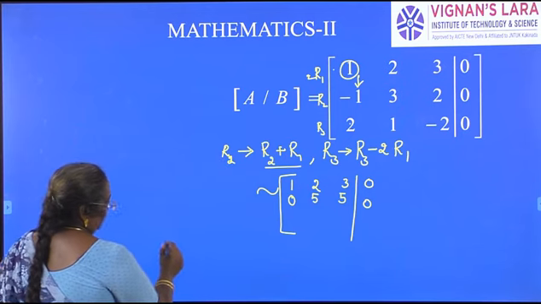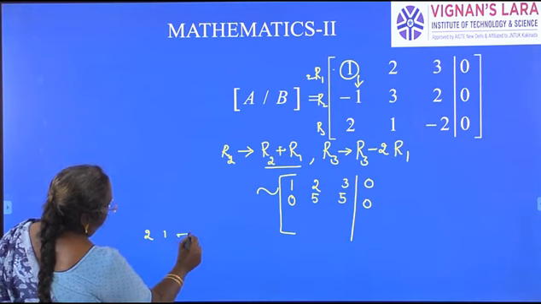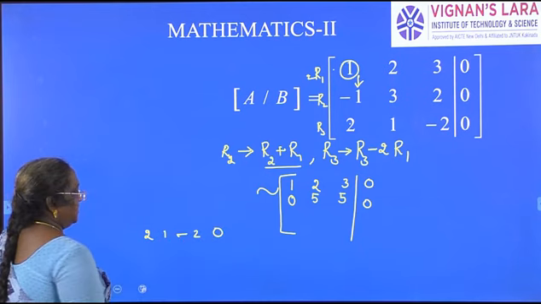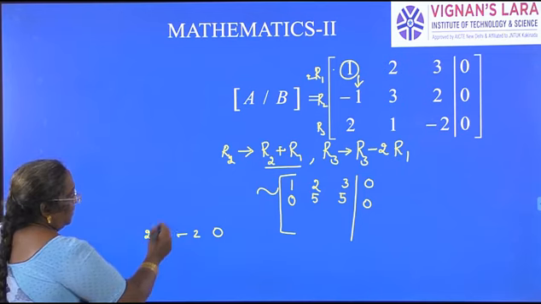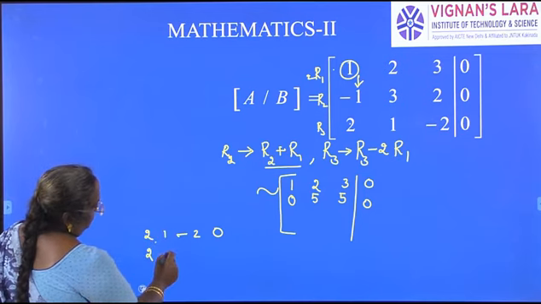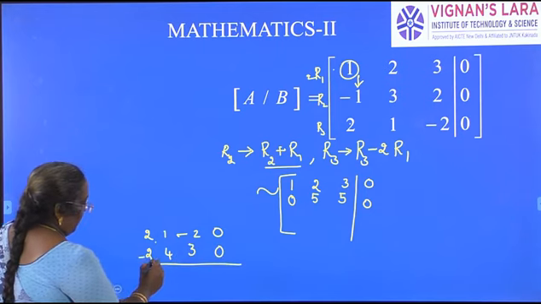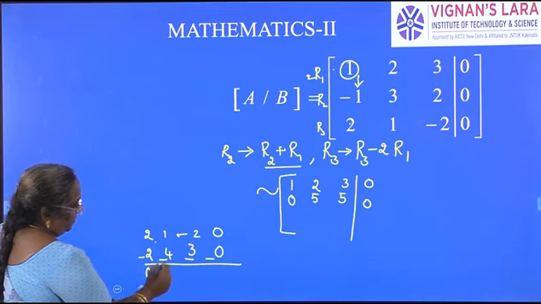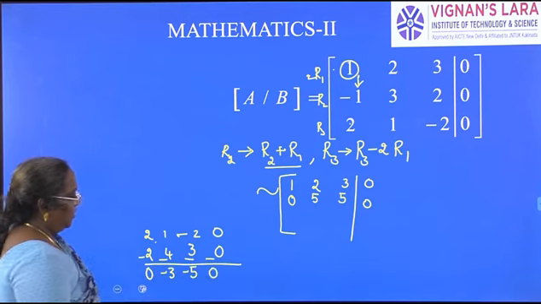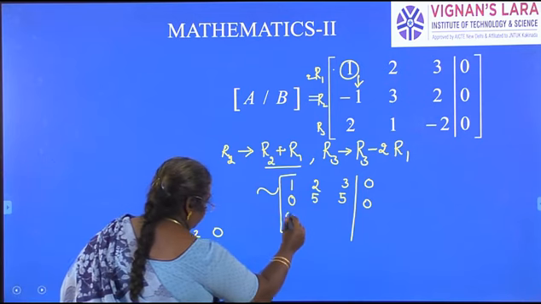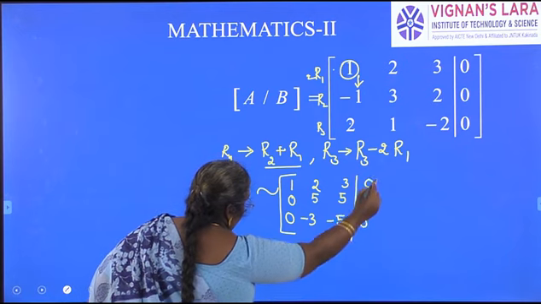Next, R3 minus 2R1. R3 is 2, 1, minus 2, 0 remains unchanged. 2R1, 2 times I have to multiply row 1. So 2 1s are 2, 2 2s are 4, 2 3s are 6, 0. Subtracting: 0, minus 3, minus 5, 0. So the third row is here 0, minus 3, minus 5, 0.